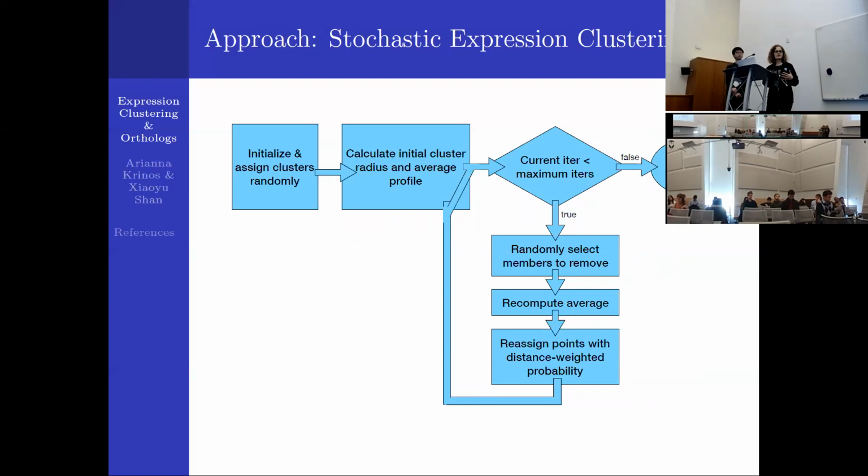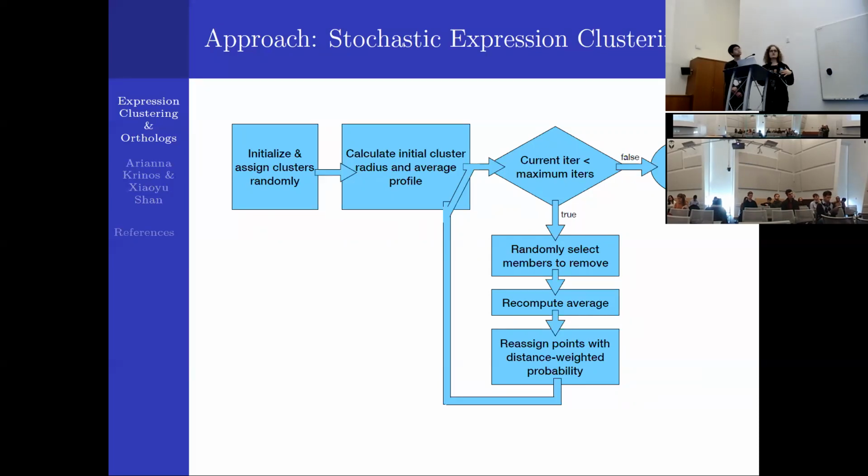With each iteration of the algorithm, we took out a few of the points. So we started out just taking one, but because the data sets were so big, that caused convergence to take many, many iterations. So what we did was scale the number of points that we removed on each iteration of the algorithm proportional to how different the overall radius or the spread of the points in that cluster was from the maximum in the whole data set.